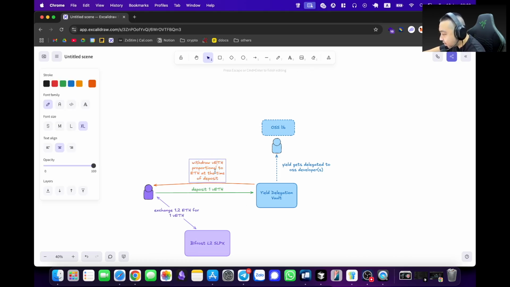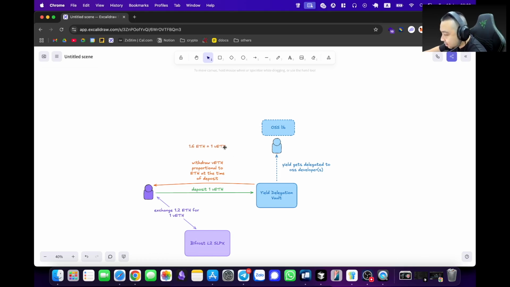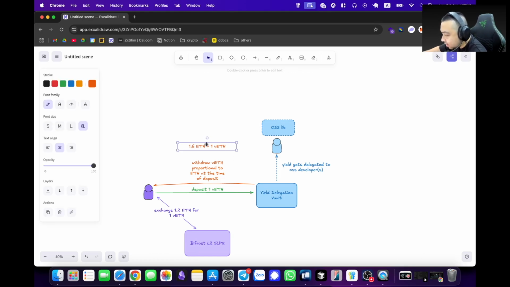Let's say after 1 year, the VETH exchange rate becomes 1.6 ETH equal to 1 VETH, because for a liquid staking token, the exchange rate naturally increases over time.